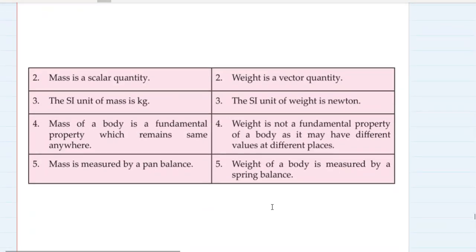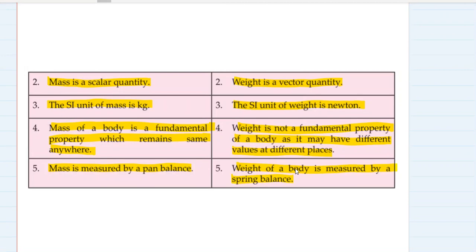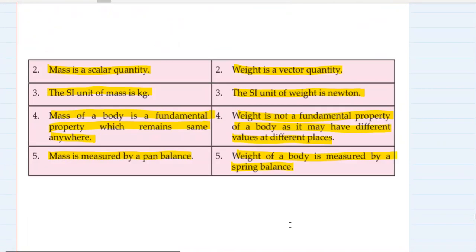ठीक है? Then mass is a scalar quantity, weight is a vector quantity. दोनों की definition हो गई, फिर scalar vector हो गया. SI unit of mass is kilogram and the SI unit of weight is Newton because it is a force. Mass of a body is a fundamental property and does not change, remains same everywhere. Weight is not a fundamental property of a body, depends on the acceleration due to gravity, and it has different values at different places. Mass is measured in a pan balance and weight is measured using a spring balance. So these are the points of differences. 5 points of differences, all are important.